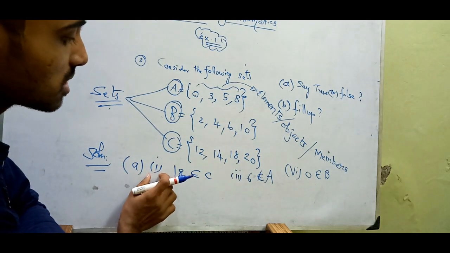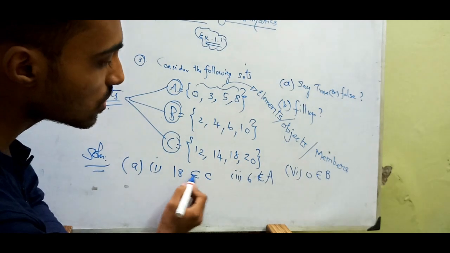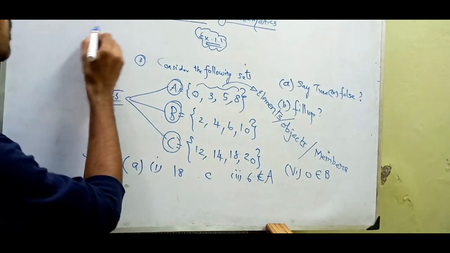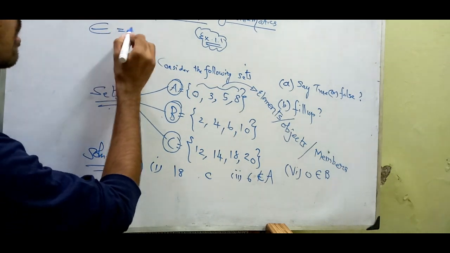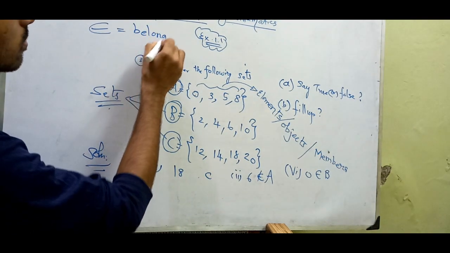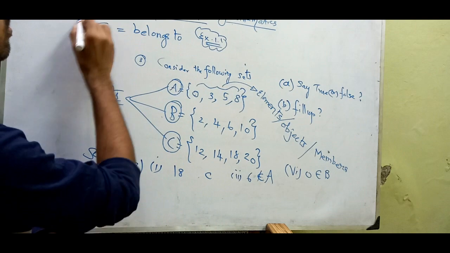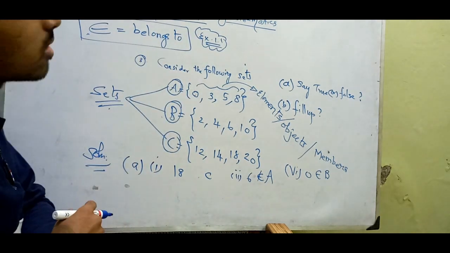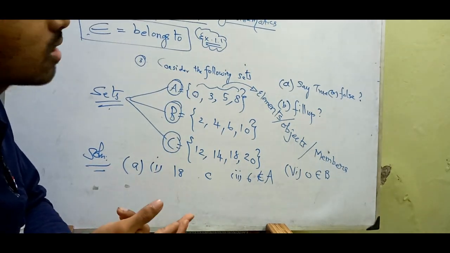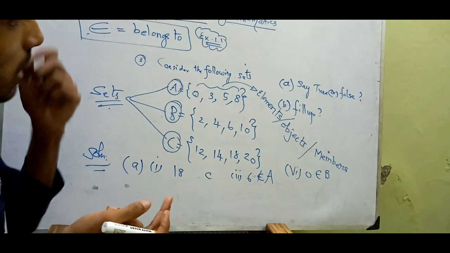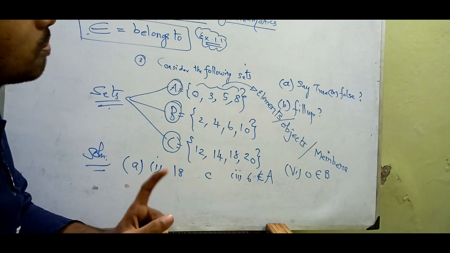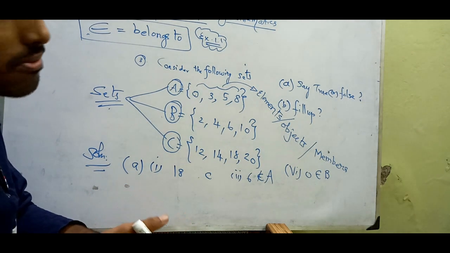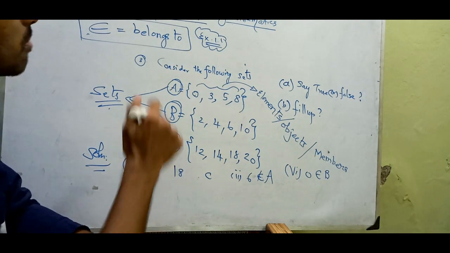Okay, here the first subdivision. First question: 18 belongs to C. We use this symbol for belongs to. Like if you are a student, you belong to our class or our school, right? For example, you can say my brother belongs to my family, my sister belongs to my family.